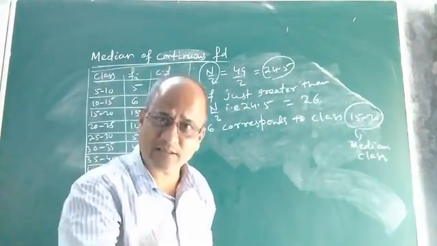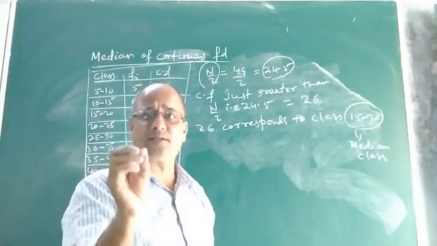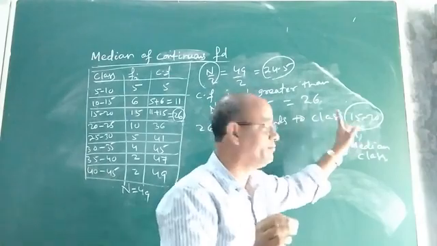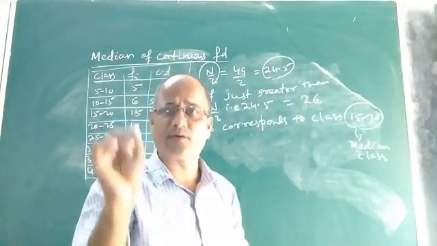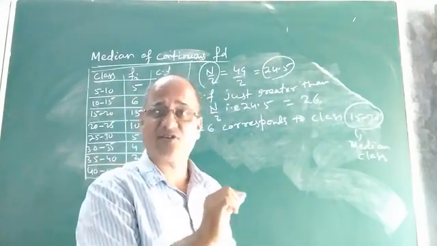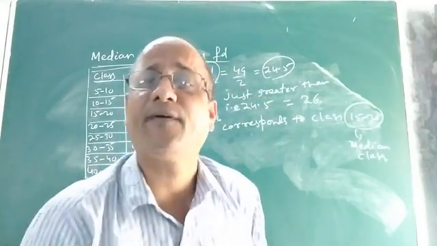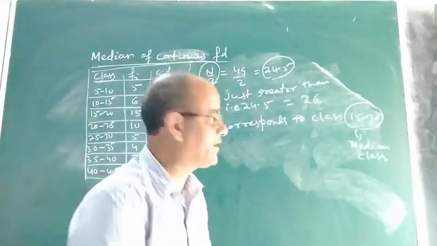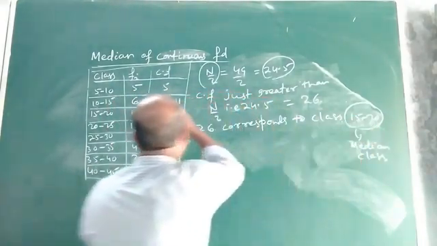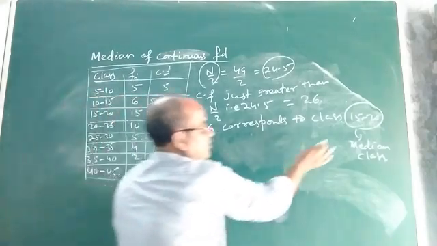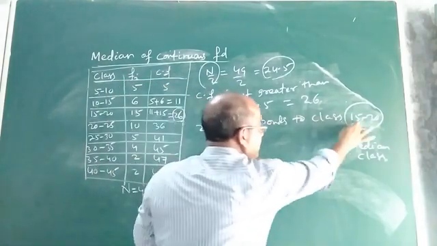It is necessary that you find the median class, because the median of a continuous frequency distribution lies in that median class. Without finding the median class, we cannot find the median of a continuous frequency distribution, because it always lies in that median class. Now the point is, what is the next step? After finding the median class, what is the next step? Let us see. If this is the median class, that means the median of this continuous frequency distribution will lie in this class, that is 15 to 20. Now what is the lower limit? Find out.